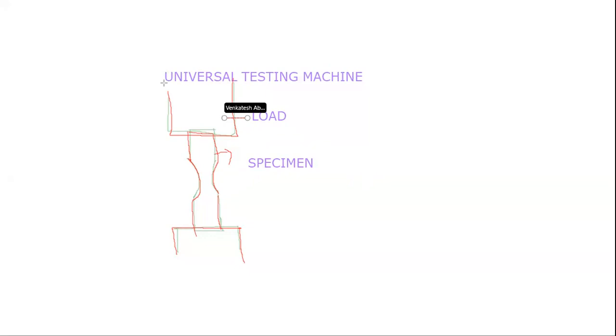We apply the load in this direction, like this.